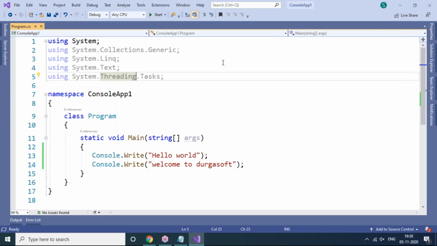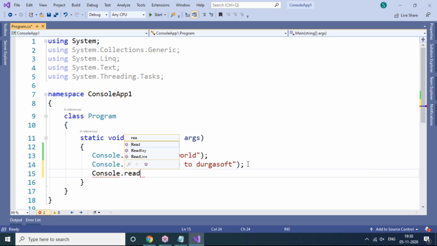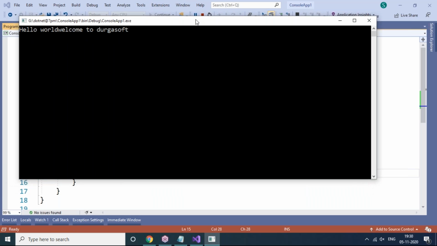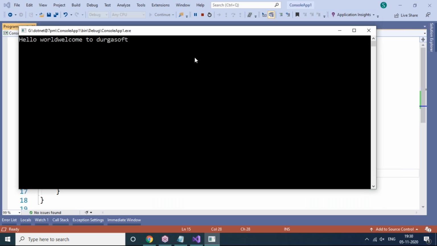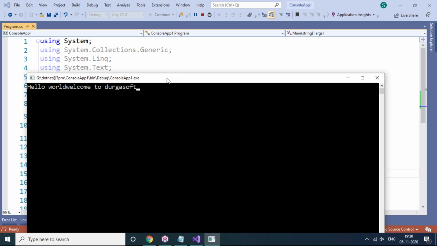The reason is, to make the output screen stay back constantly, we have to add an extra statement like Console.Read. Once I use the Console.Read statement and execute, you will be able to see this output window clearly. The screen stays back. But look at this. In my program I have written two lines of code, Console.Write hello world in one line and Console.Write welcome to Durga in another line. But still it is showing in the output on the same line only.